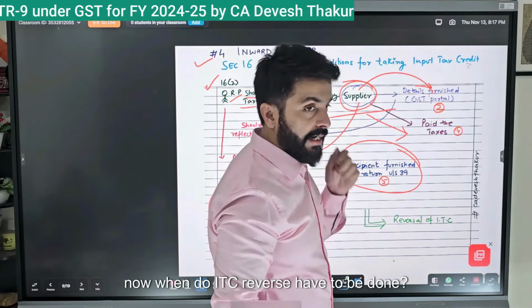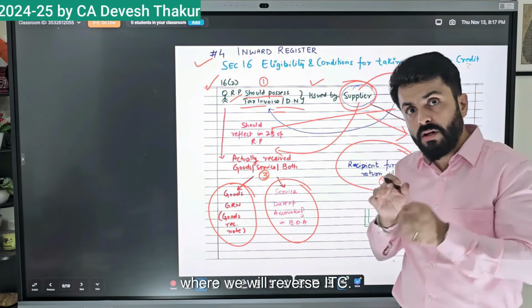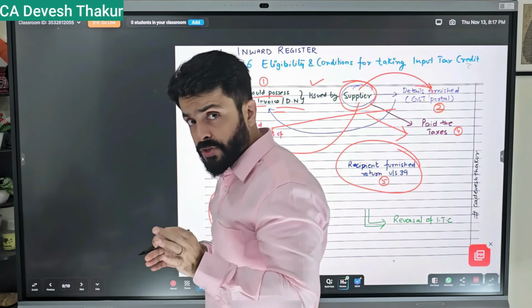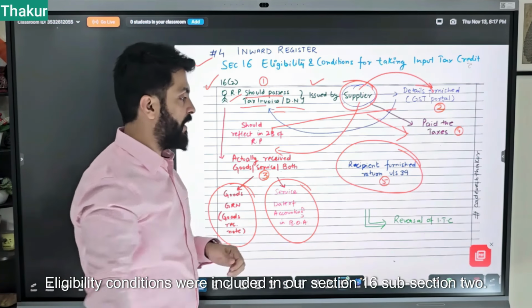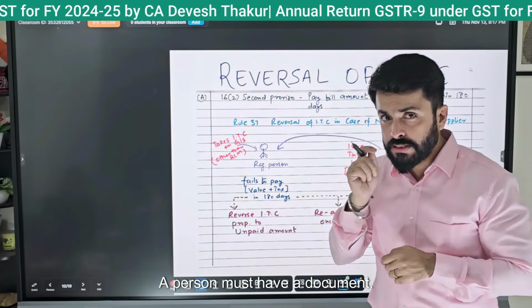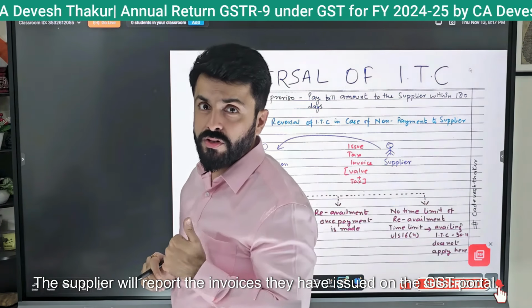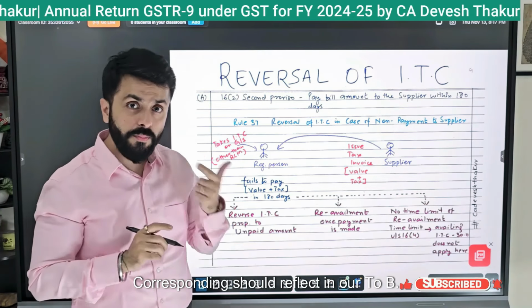Now when does ITC reversal have to be done? Understand its relevant sections and rules where we will reverse ITC. Eligibility conditions were included in our section 16 subsection 2. What was the first condition? A person must have a document. The supplier will report the invoices they have issued on the GST portal. Correspondingly, it should reflect in our 2B.